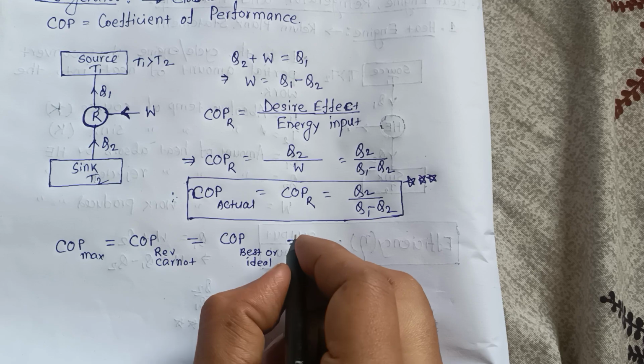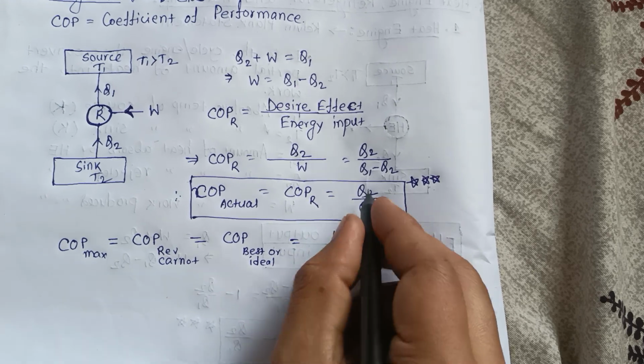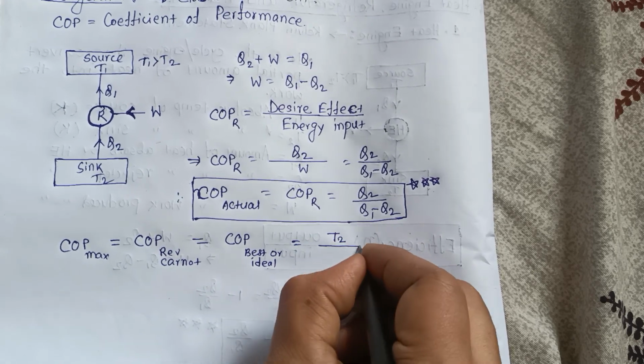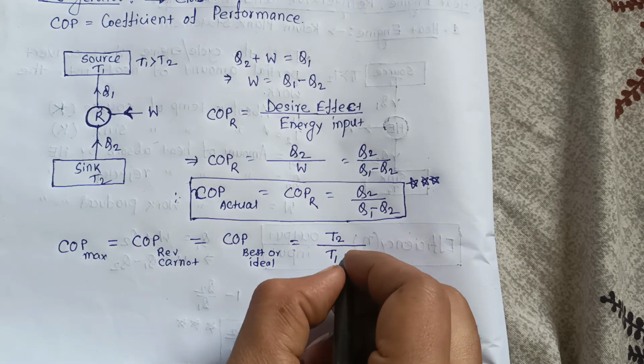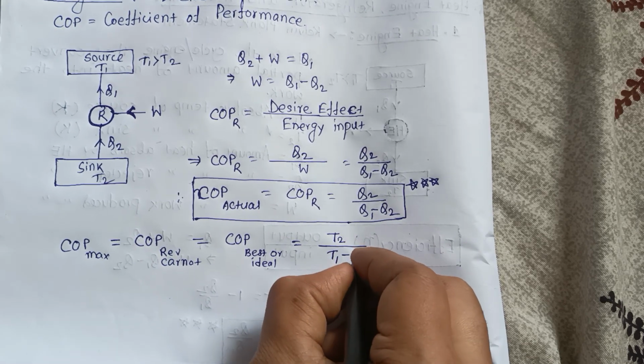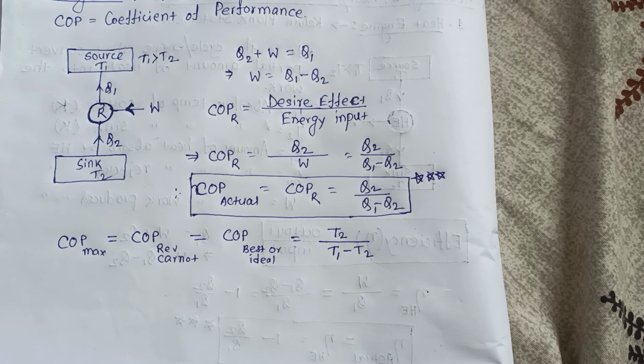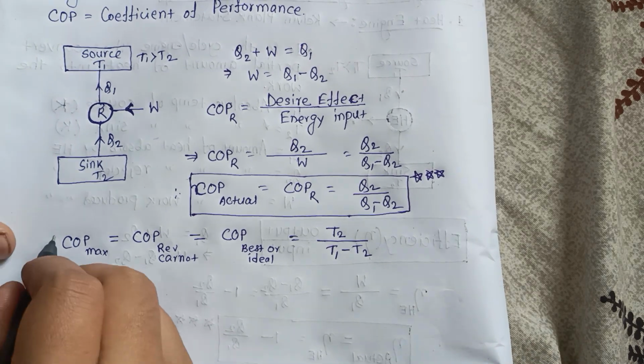That is the formula. What is the formula? COP = Q2 by W, and Q2 by W goes to T2 by T1 minus T2. Okay, so this is the formula of maximum COP.